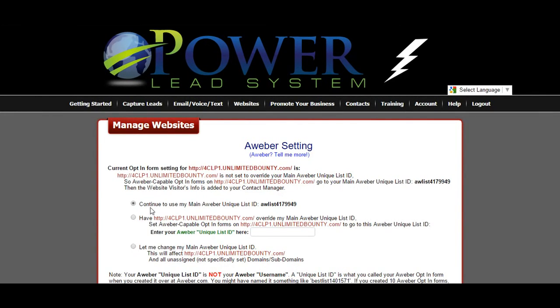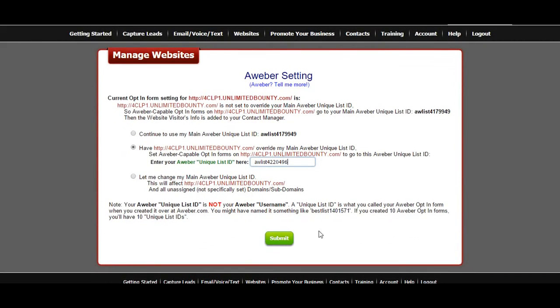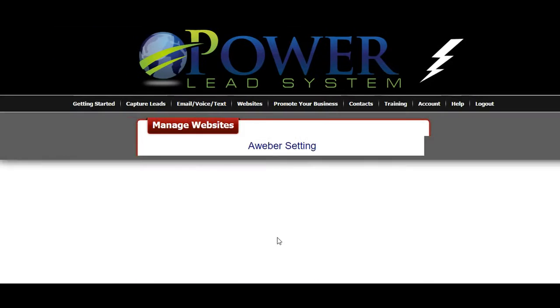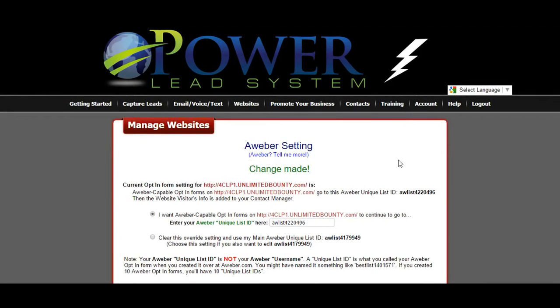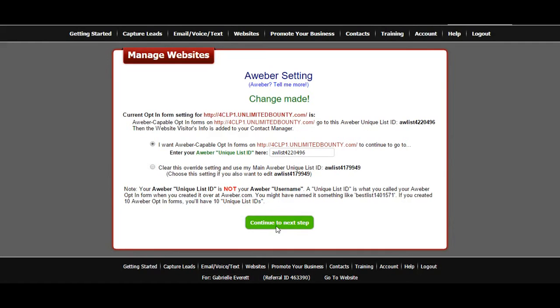Now you can see right now it is linked to the initial Power Lead System AWeber list that I set up, but I do want it to have its own individual AWeber list. So we're going to put that right in there, and then we are going to save it. And this way that will ensure if somebody is opting in through Four Corners, but they're already in one of my other programs, they'll be able to get in. So there you have it.